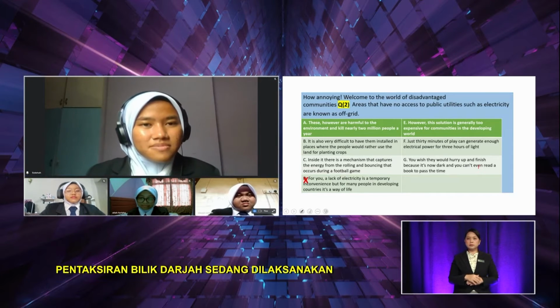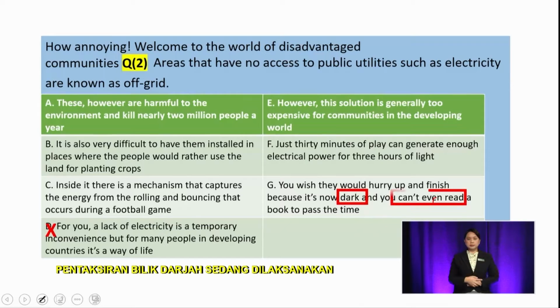Okay, let me just look at this together. All right, because of the words dark and can't even read. And what did you refer to? Was it the keywords before the gap or after the gap, Soleha? I refer to the keywords after the gap. After the gap. And what are the keywords, Soleha? The keywords are no access. Okay. And the keyword, such as electricity.